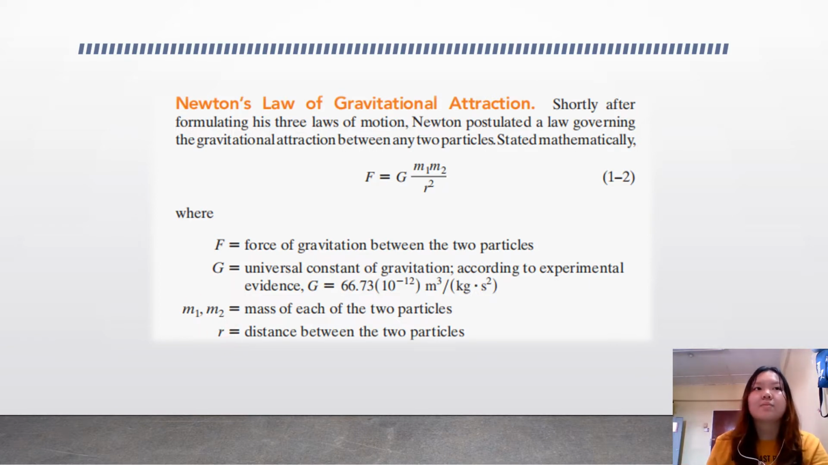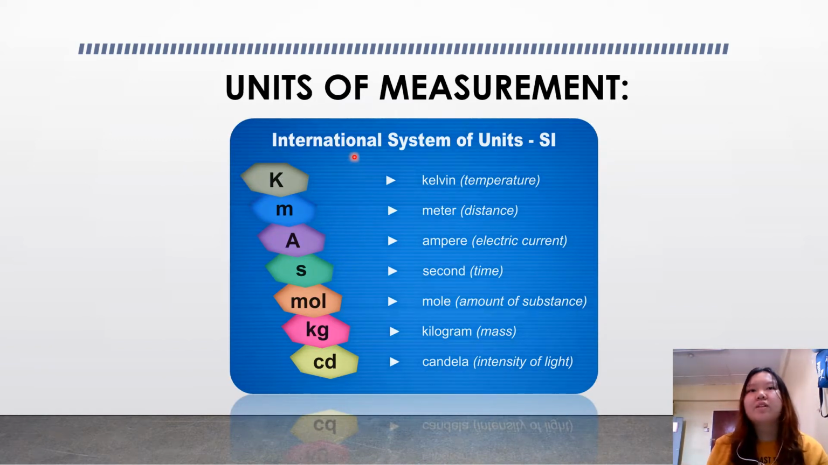So next we will have the units of measurement, which we can also call the SI unit, the International System of Units. For temperature we use kelvin, distance we use meter, electric current is ampere, time is second, amount of substance we use mole, mass is kilogram, and for the intensity of light we use candela.